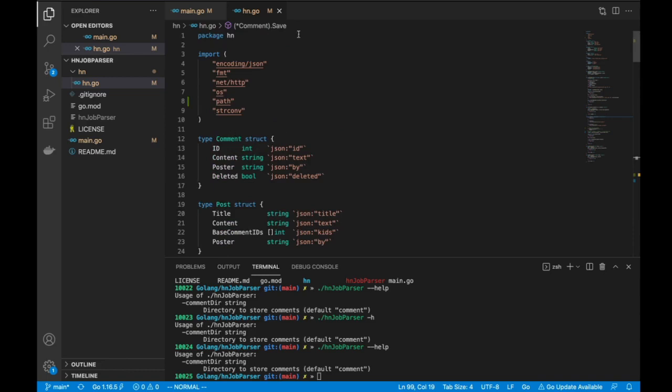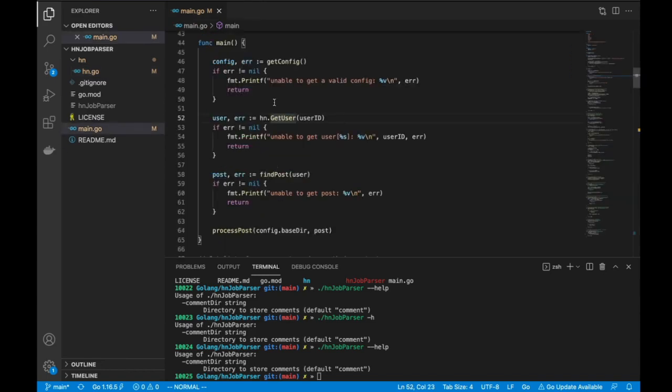Back in main. I mean, it simplifies main, I would say, more than making HN something meaningful. The point is that it could be a separate file in the main package and it would still work. I don't need to create a separate package for it. I see what you mean.